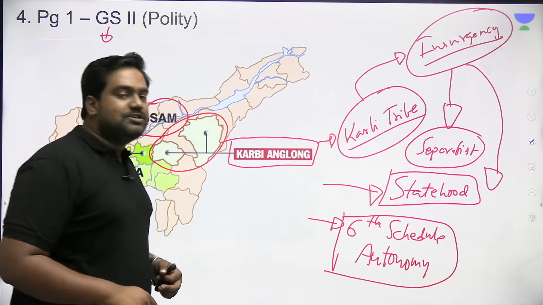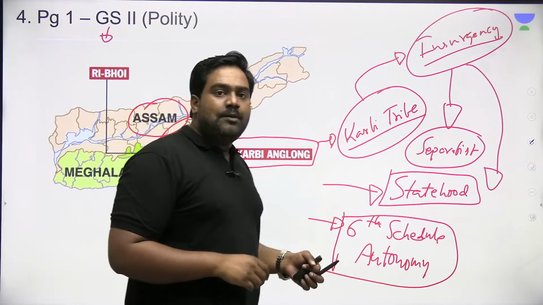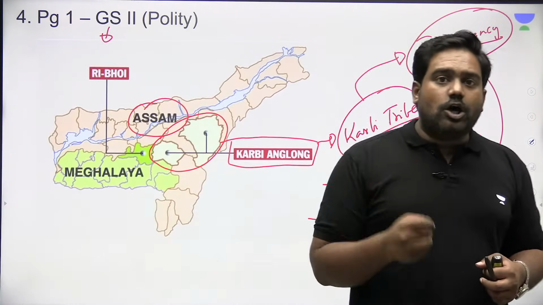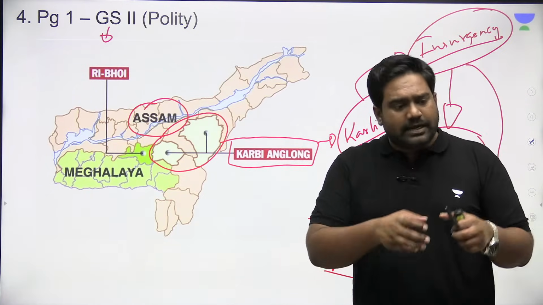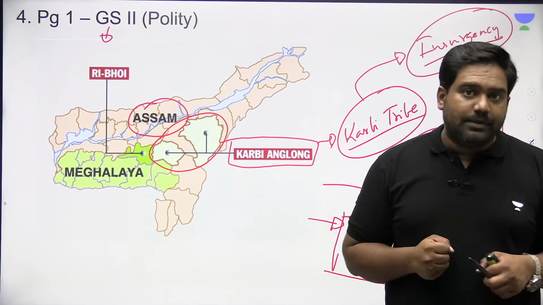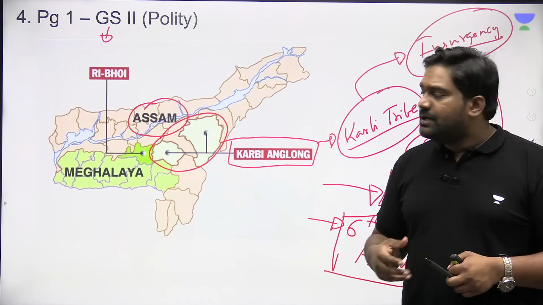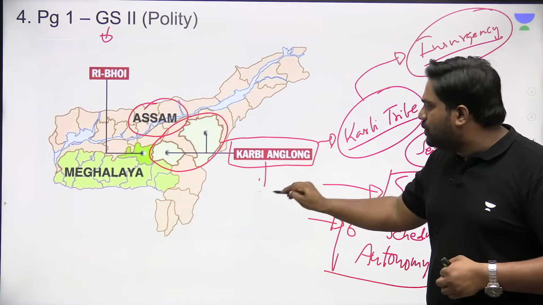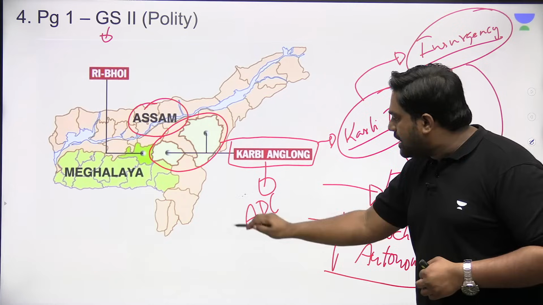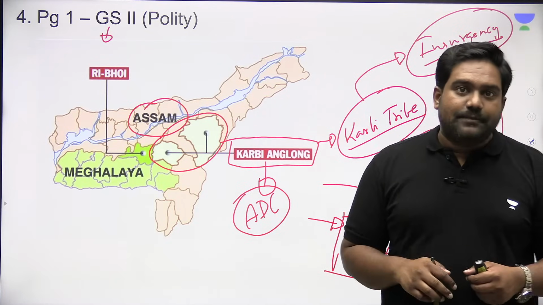Under the 6th Schedule of the Constitution, some of the armed Karbi groups were asking for constitutionally guaranteed autonomy, so that an autonomous district council could be set up. Finally, this demand has been fulfilled. In the 1990s, the Karbi Anglong region was provided with constitutional autonomy by establishing an autonomous district council.